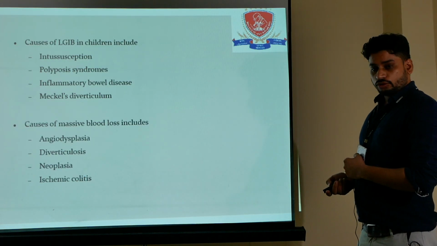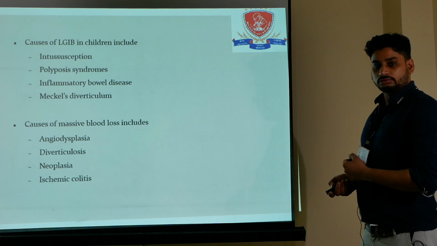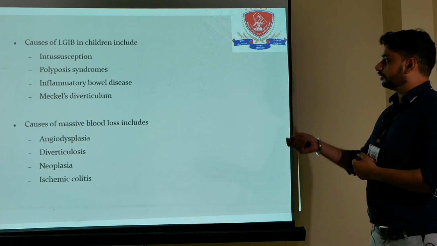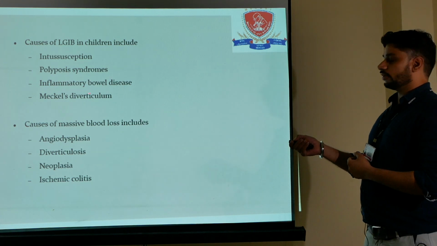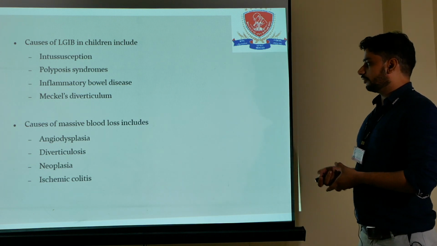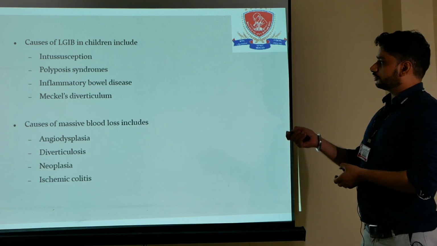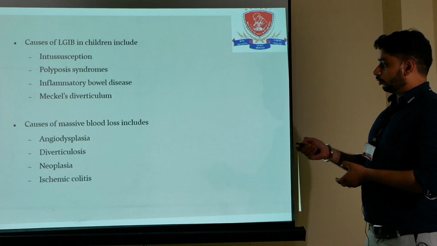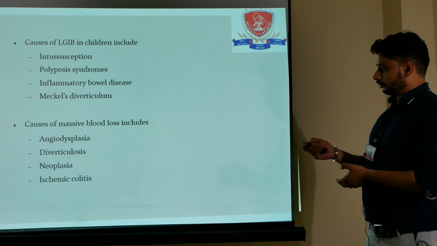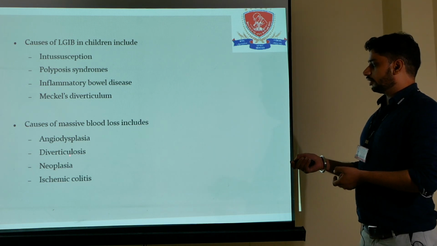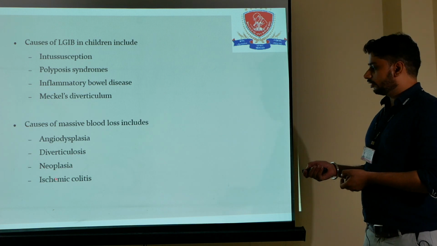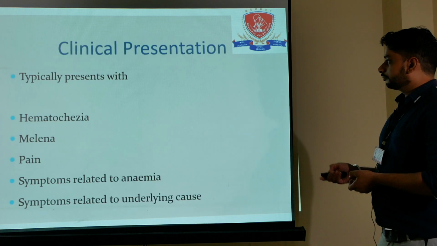The causes of lower GI bleed in children include intussusception, polyposis syndrome, inflammatory bowel disease, and Meckel's diverticulum. These are the causes of lower GI bleed in children. The causes of massive blood loss include angiodysplasia, diverticulosis, neoplasia, and ischemic colitis.